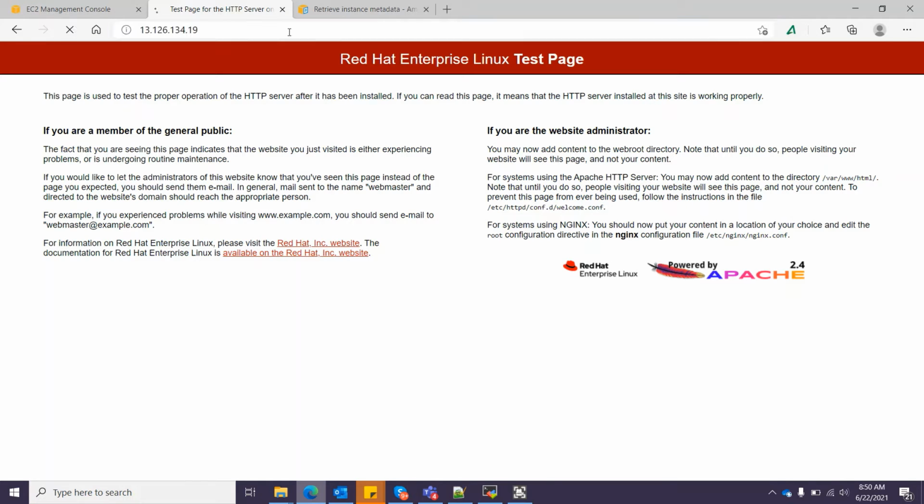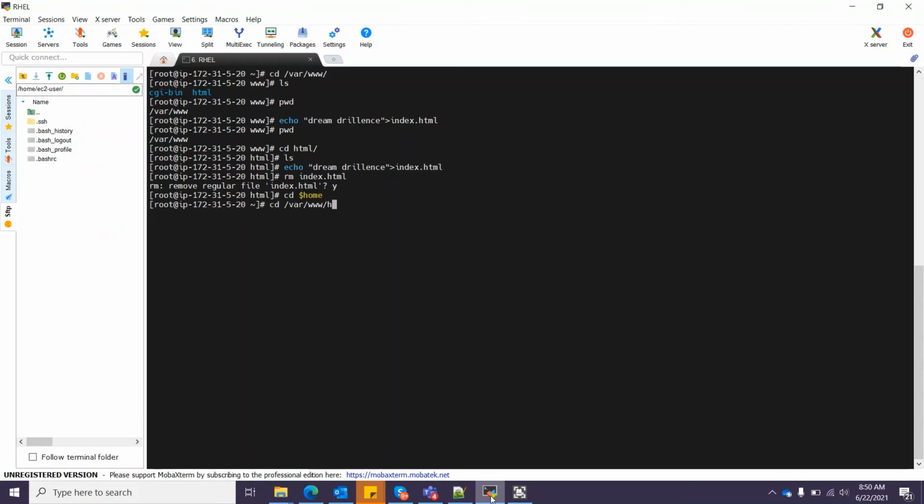Currently, as you can see, it shows the default Apache page. What we are going to do is set up an index.html page which shows custom content. So what we have to do is go to the www html directory. So what I am doing is writing an index.html.